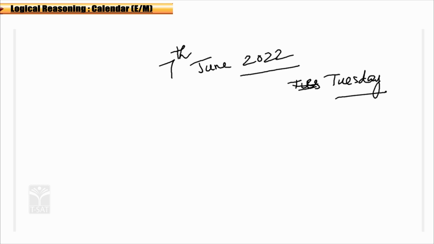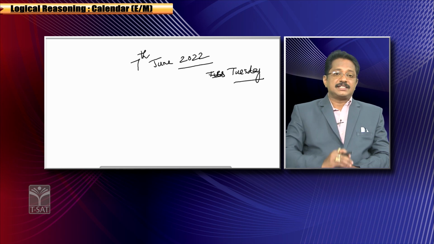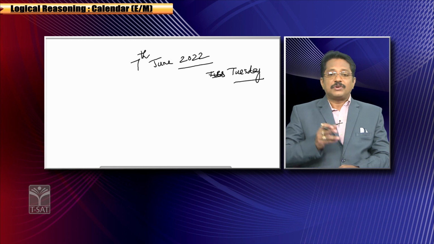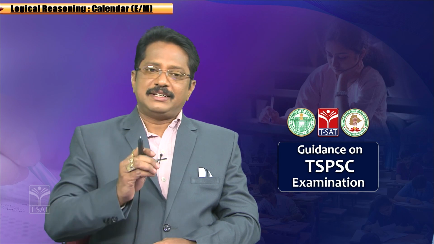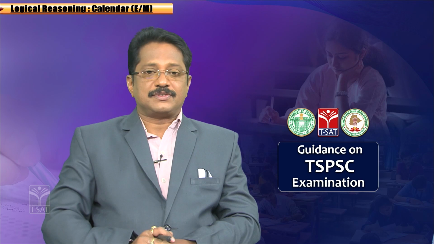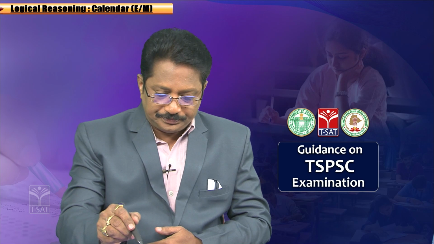For example, if I ask 15th July 2024, what is the day? Or for example, if it is 11th April 1995, what is the day? If you want to find it, there is a simple method. I will explain that method and you can get the answer easily. So, follow this one. This kind of question will come in the examination. Okay, now we will see that.